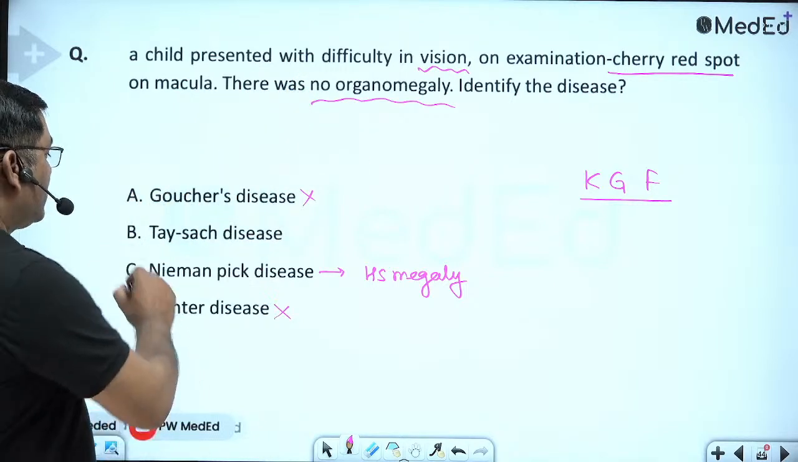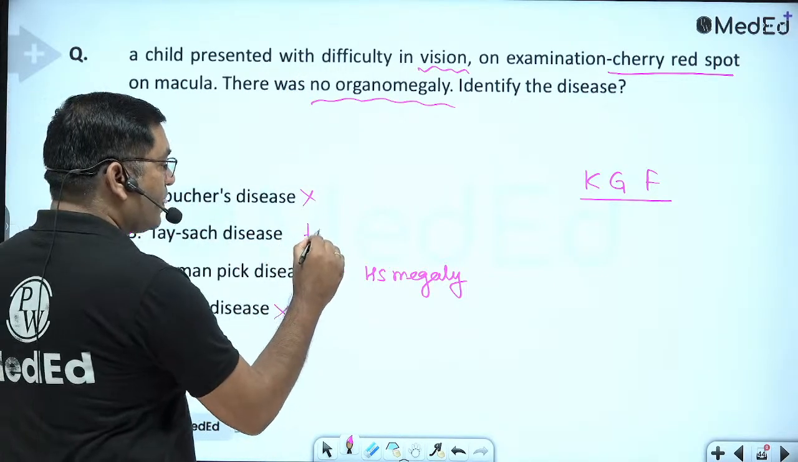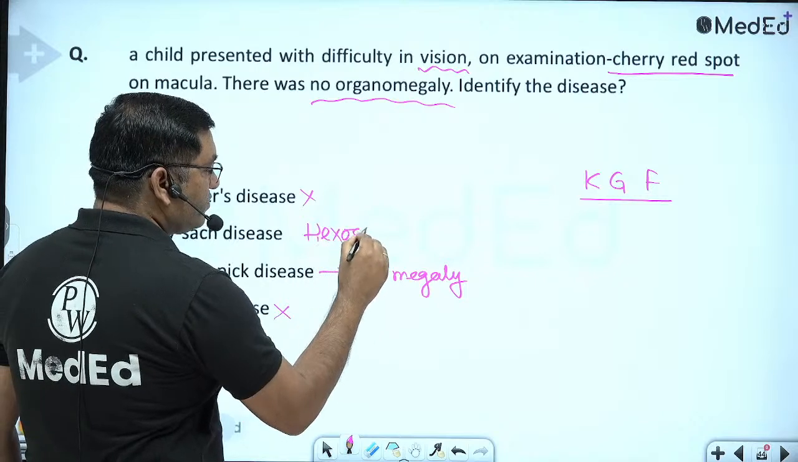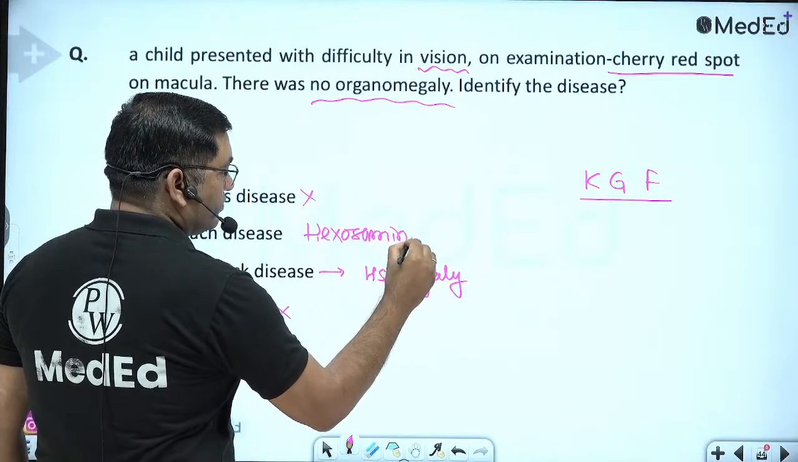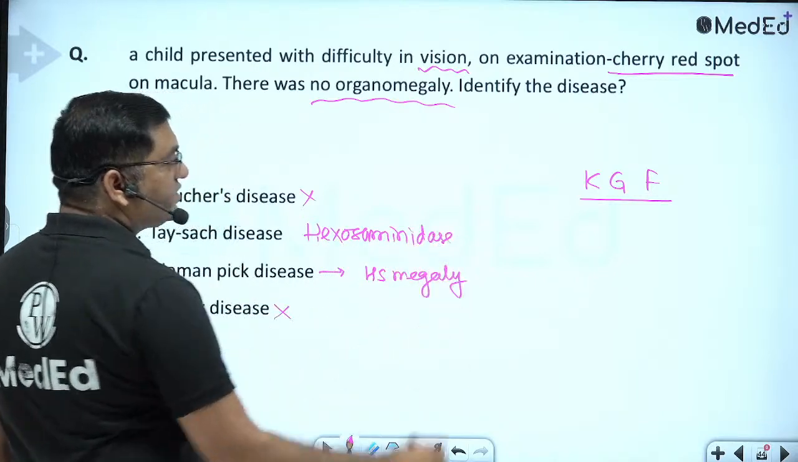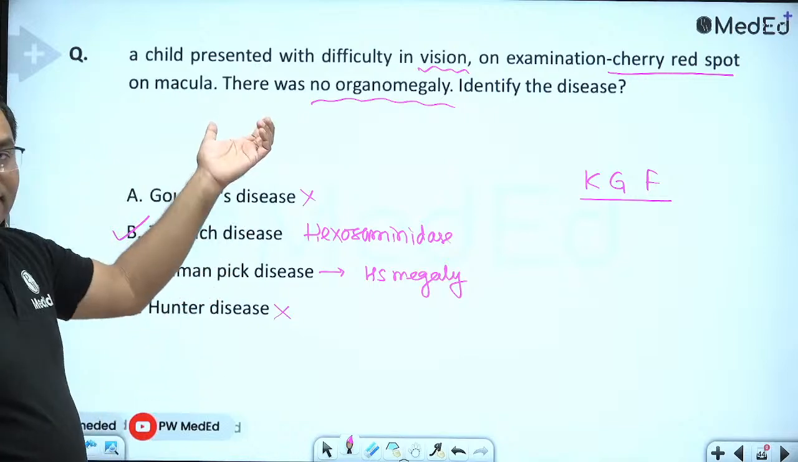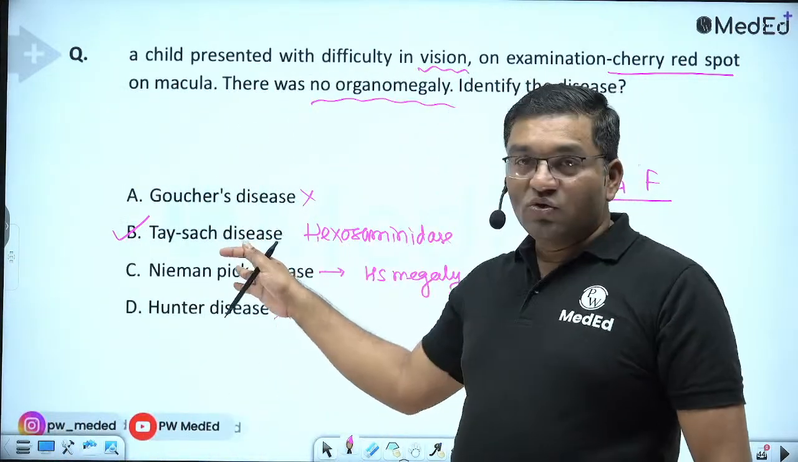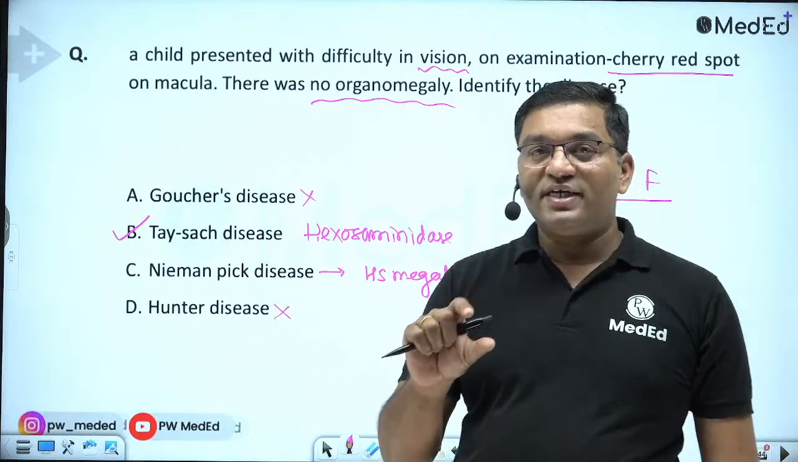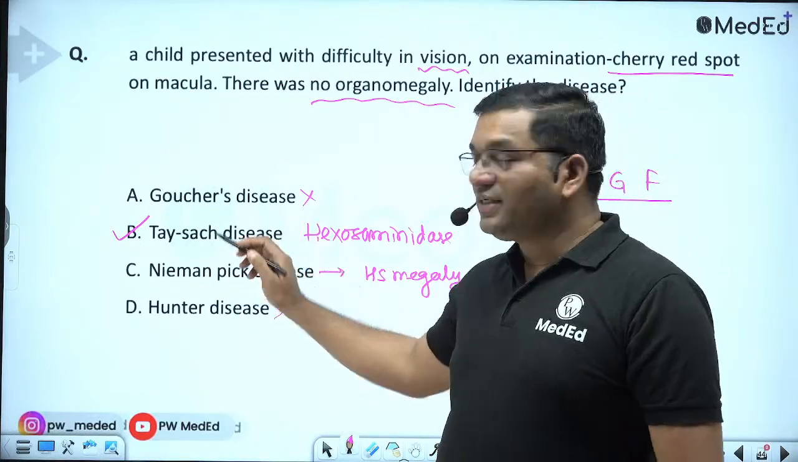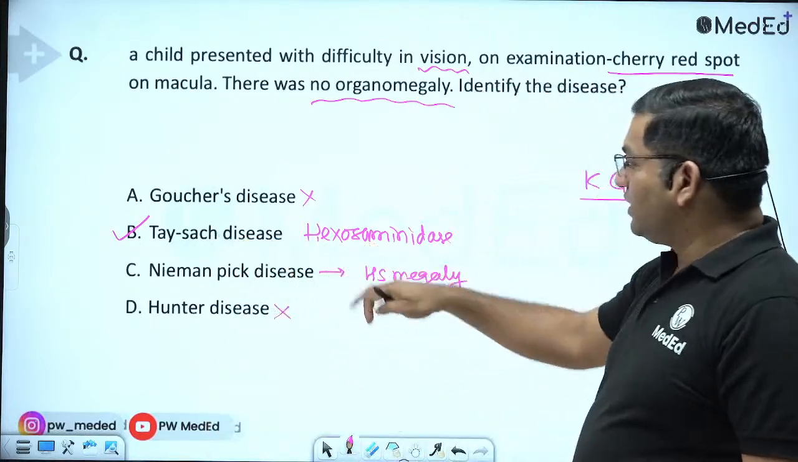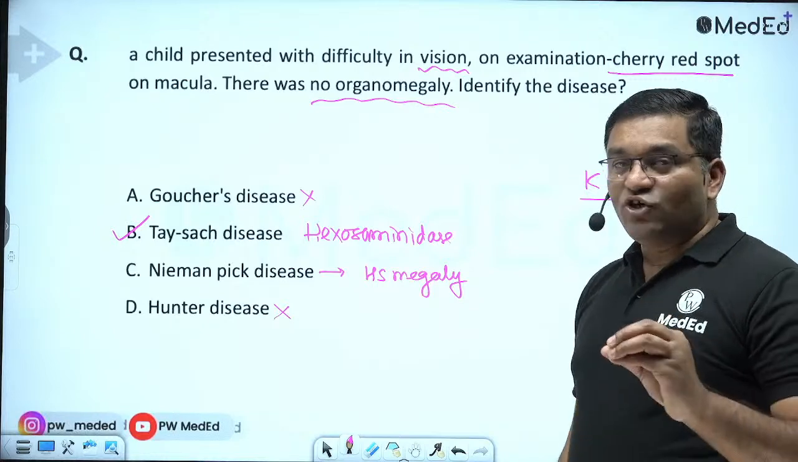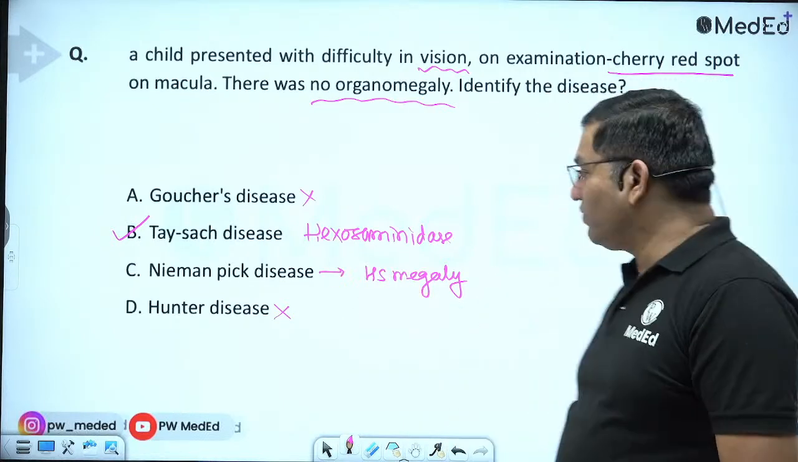So here this is a case of Tay-Sachs disease because of hexosaminidase defect. It is GM2 gangliosidosis, where GM2 ganglioside accumulates in Tay-Sachs disease. So this is a case of Tay-Sachs disease. In Sandhoff disease, there is organomegaly along with these features.